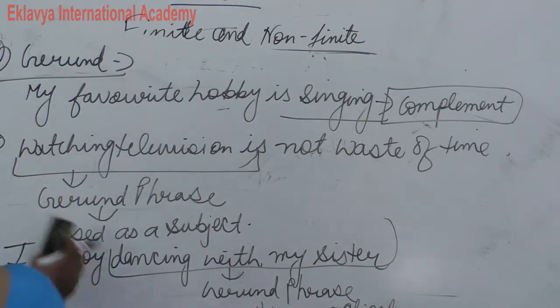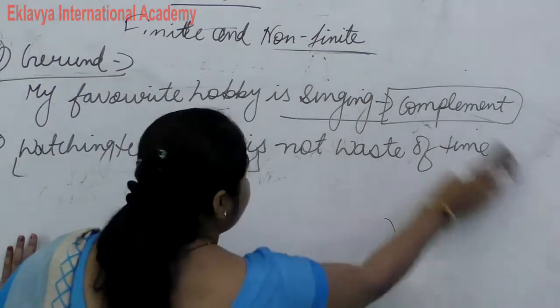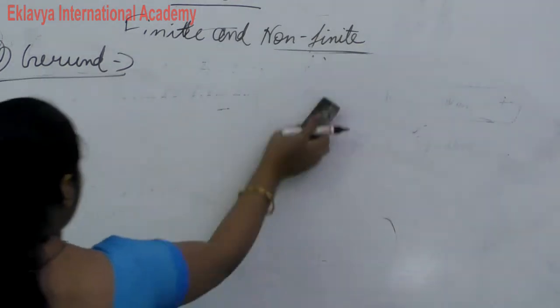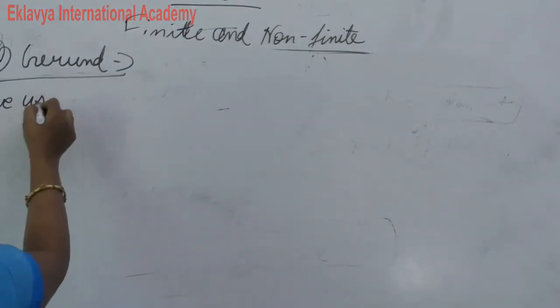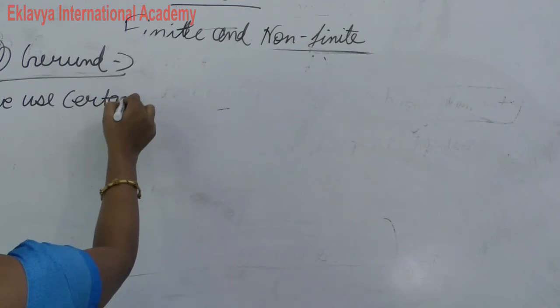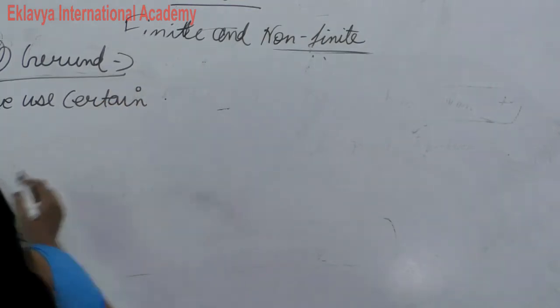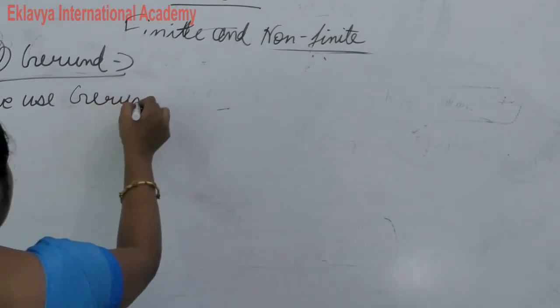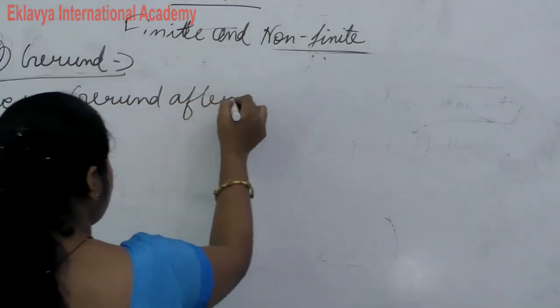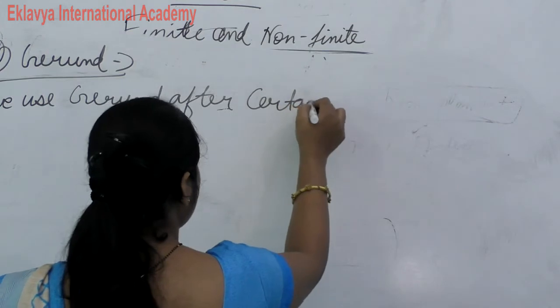Now next, write down a very important thing. Certain verbs, we use gerund after certain verbs. After which verbs will we use gerund? Which are those verbs?